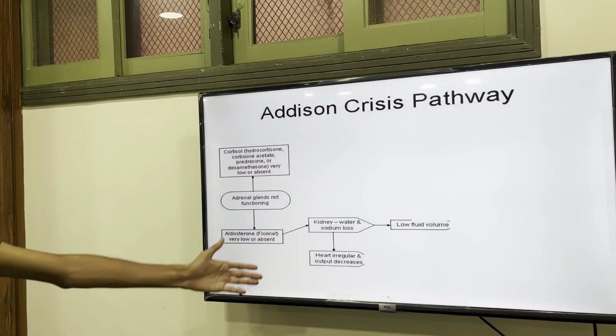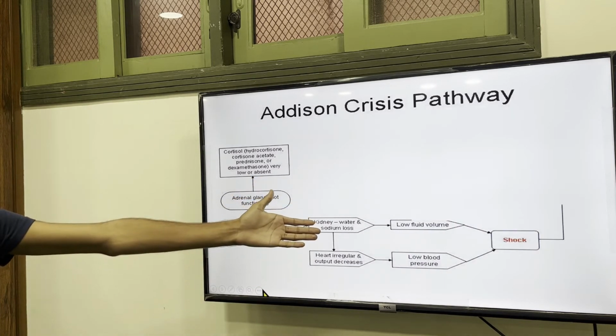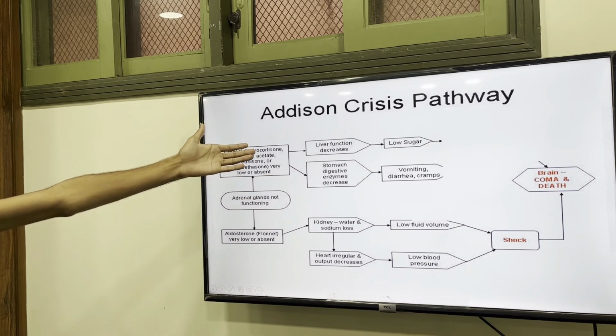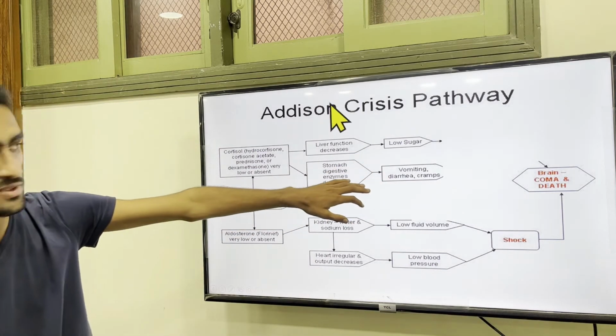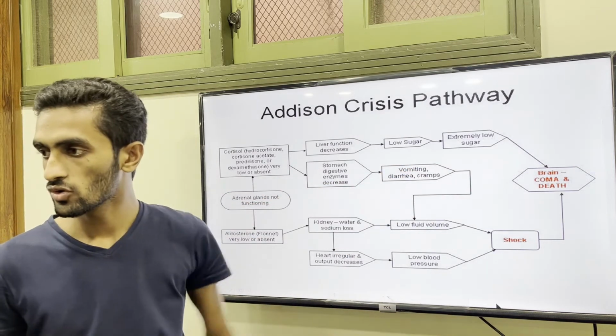So kidney dysfunction or heart problem, low blood pressure which leads to shock and brain coma. In cortisol deficiency, liver function disorder, stomach digestive enzymes decrease, low sugar, vomiting, diarrhea, cramps. So these all will lead to low blood volume and eventually coma and death.